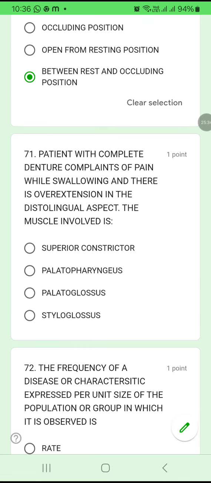71. Patient with complete denture complains of pain while swallowing and there is overextension of the distolingual aspect, which is the muscle involved. Whenever the patient is having food, the patient is wearing a complete denture, and in the distolingual area there is an overextension. So what is the muscle involved in this area? Superior constrictor, palatopharyngeus, palatoglossus or stylopharyngeus. Mainly superior constrictor is involved in that area. So 71A.